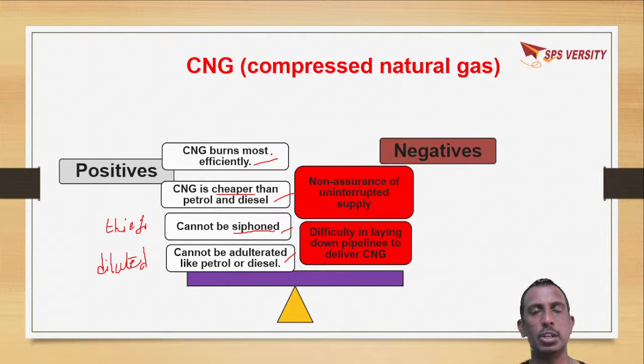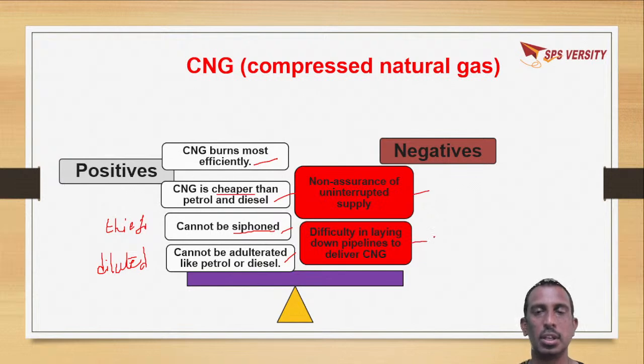When you come to negative aspects, there are some negatives also, like non-assurance of uninterrupted supply. To supply compressed natural gas, pipelines should be laid, which involves a lot of infrastructural development.